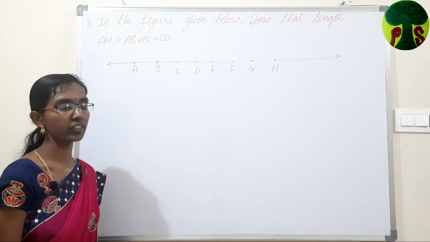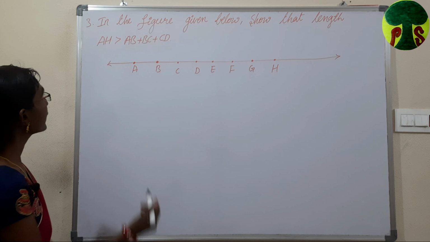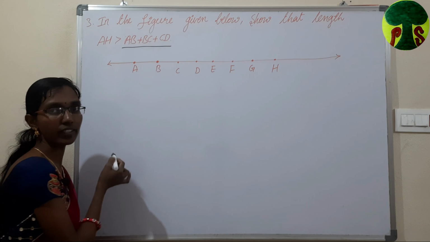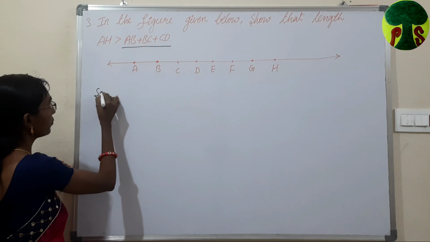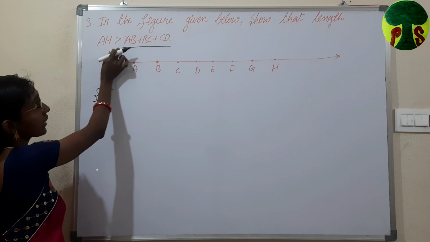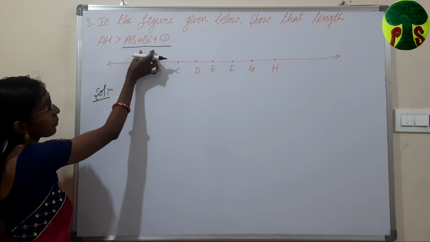And the third question is, in the figure given below, show that length AH is greater than AB plus BC plus CD. Solution. AH is greater than AB plus BC plus CD. So we have to add AB, BC and CD.